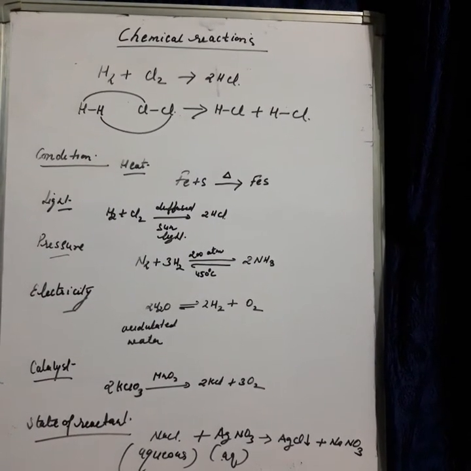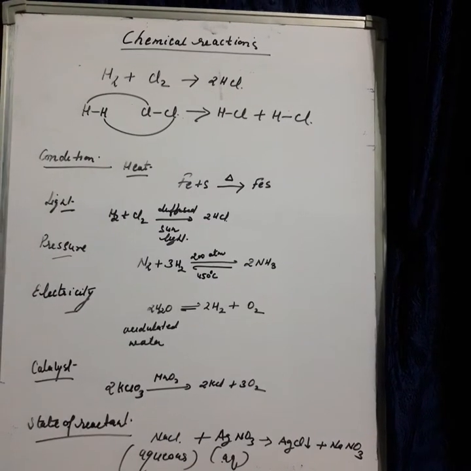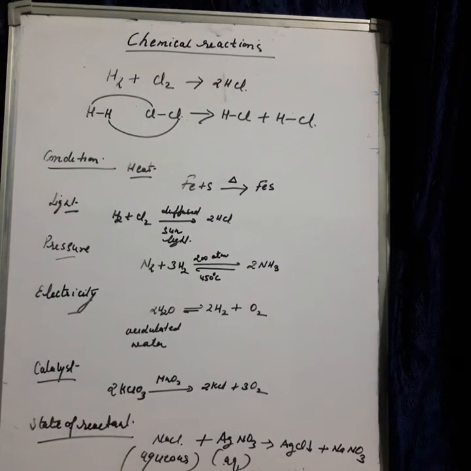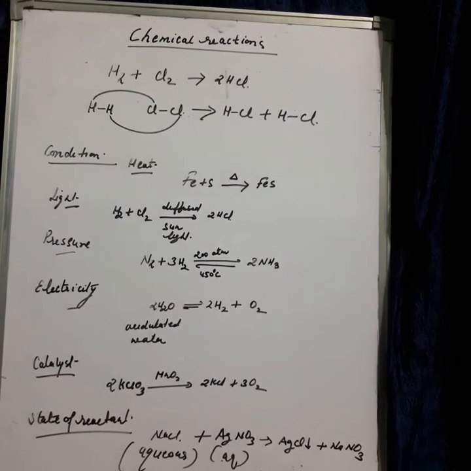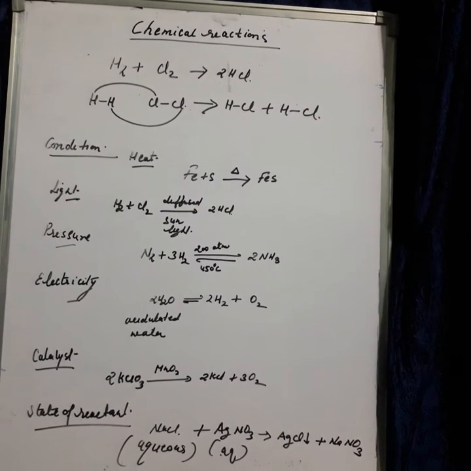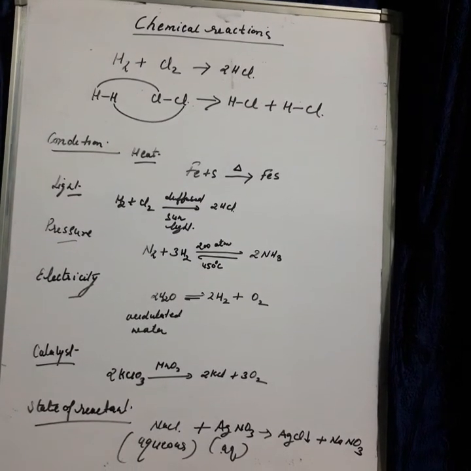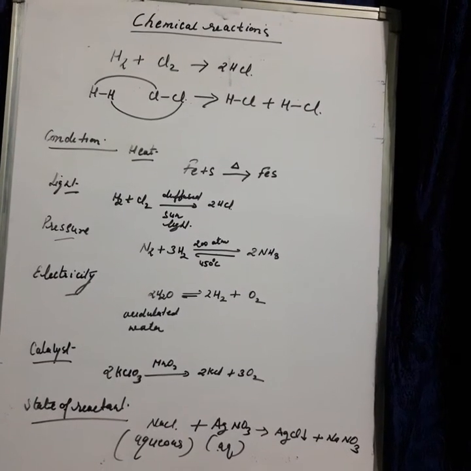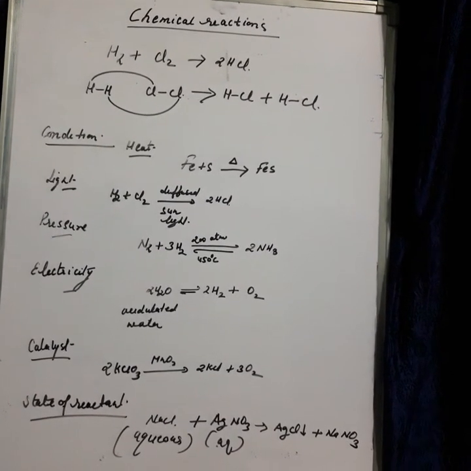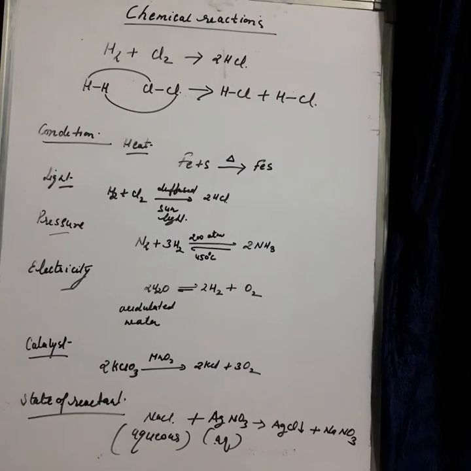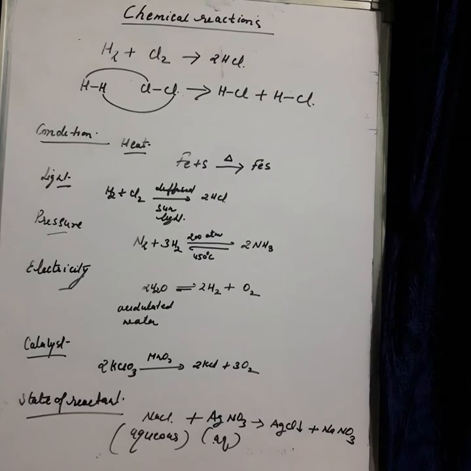A chemical reaction is the process of breaking the chemical bonds of the reacting substances and making new bonds to form new substances, that is product. Okay, so during any chemical reaction, old bonds of reacting substances are broken and new bonds are formed to form new product. So what is a chemical bond?